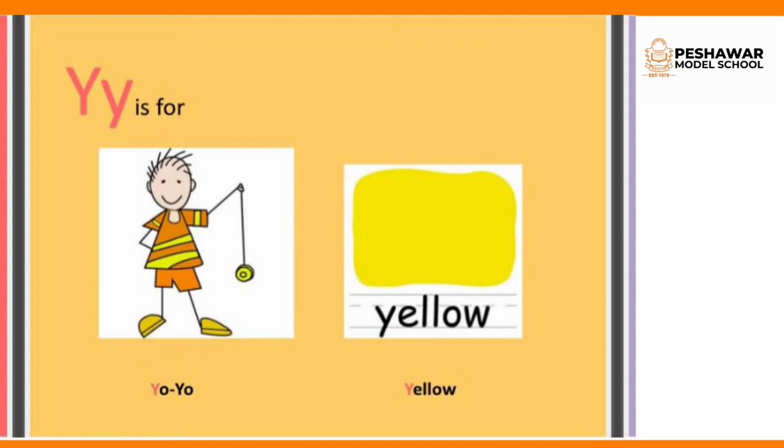Move to the next example, that is a color which is yellow. In yellow the initial sound is Ya and the final sound is W, that is V.